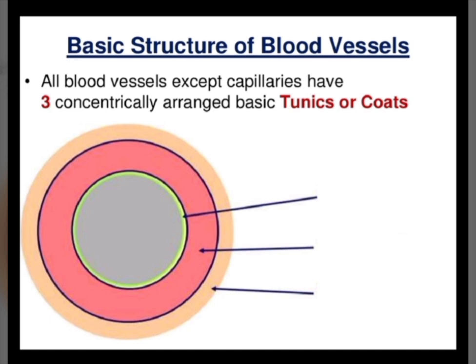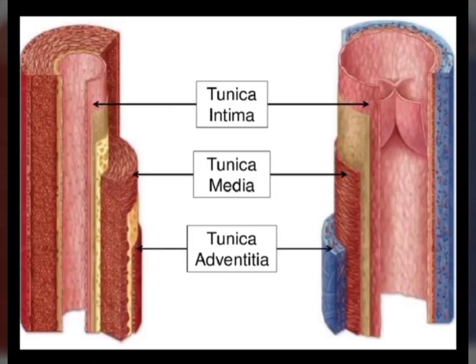Basic structure of the blood vessels: all the blood vessels except the capillaries have three concentrically arranged basic tunics or coats: the intima, media and adventitia. So this is the tunica intima, tunica media, tunica adventitia.